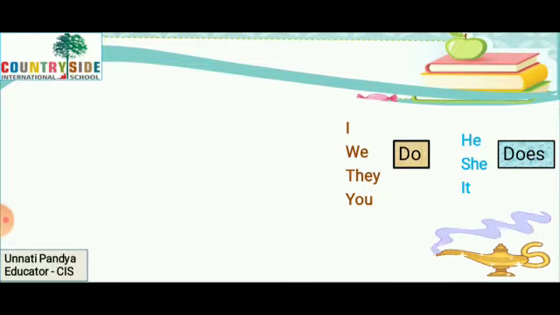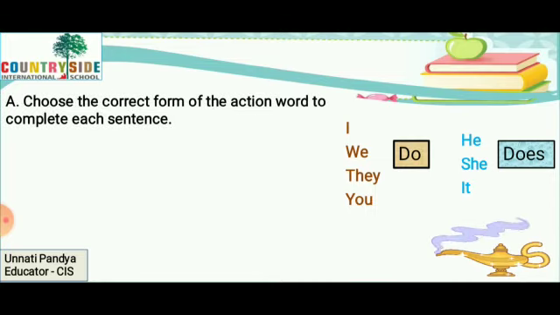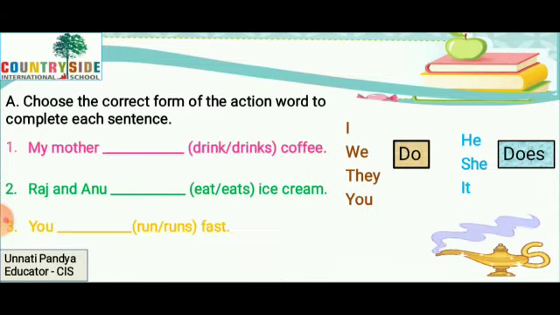Now let us do the exercises using our golden rule. Choose the correct form of the action word to complete each sentence. Let's see the first one. My mother dash coffee. Now how do we relate it to our golden rule? It's very easy. Look at the pronouns in the golden rule. I, we, they, you, he, she, it. These are the pronouns.